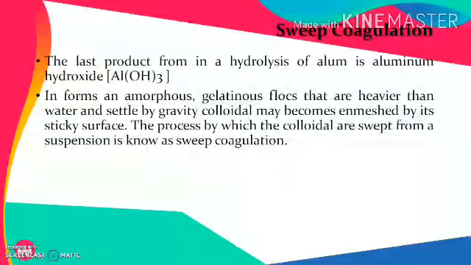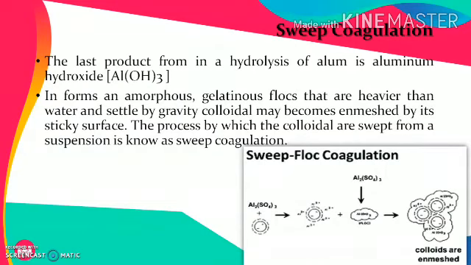Next is the sweep coagulation. As we have seen, one of the products of the aluminum addition is aluminum hydroxide, Al(OH)3. It forms the amorphous gelatinous floc that is heavier than water, and as it is heavier than water, it settles under the effect of gravity, and because of that the colloids may become enmeshed by the sticky layer surface, and the process by which the colloids are swept from the suspension is known as sweep coagulation.